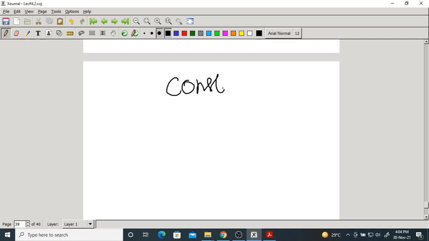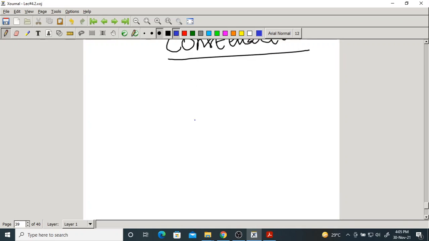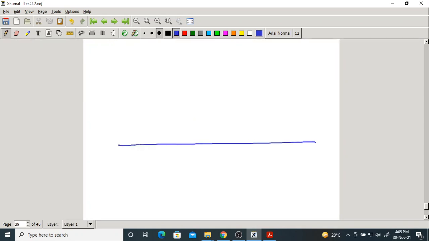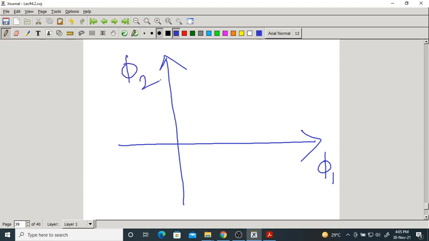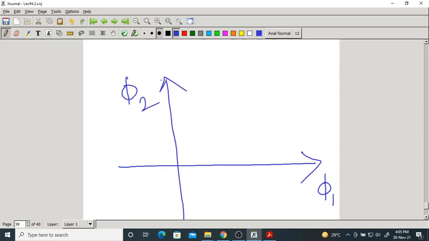Now here the constellation is 2-dimensional. Why? Because we got 2 basis functions. In BPSK it was only 1-dimensional because there was only 1 basis function. Now since it is 2-dimensional, we have an x-axis and a y-axis. So what are the axes? Phi 1, phi 2. It is a 2-dimensional signal space, or 2-dimensional constellation.